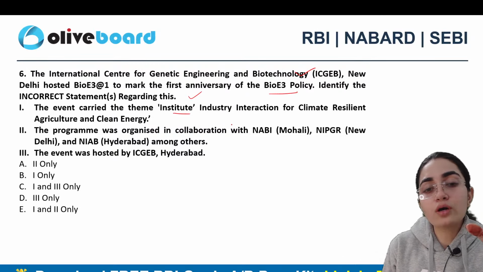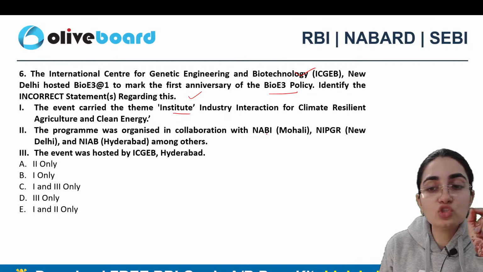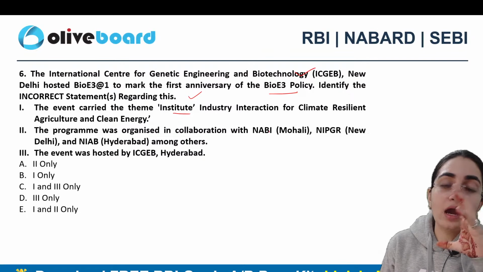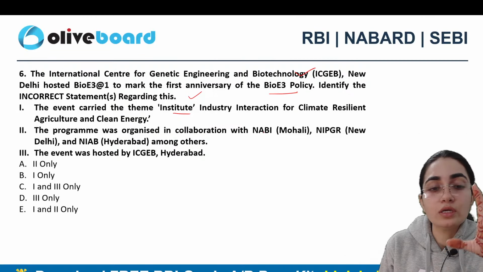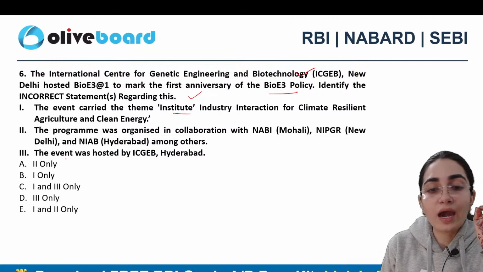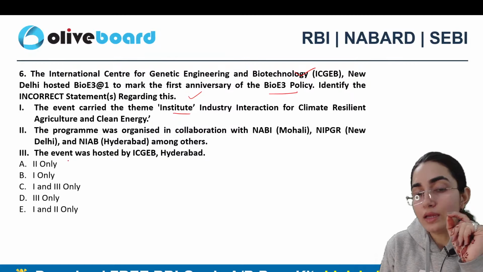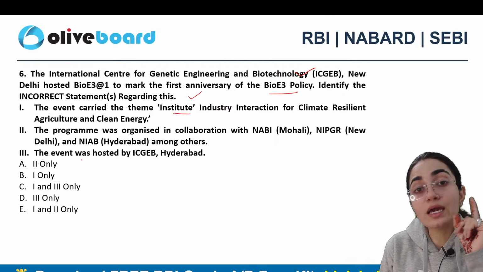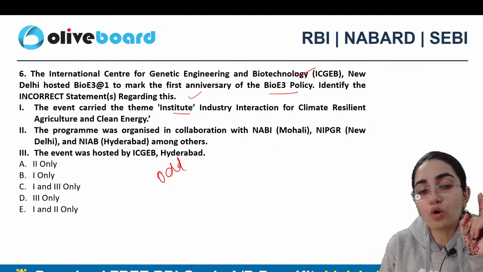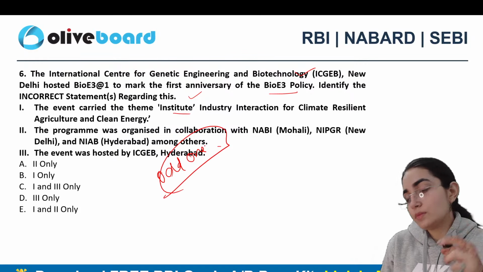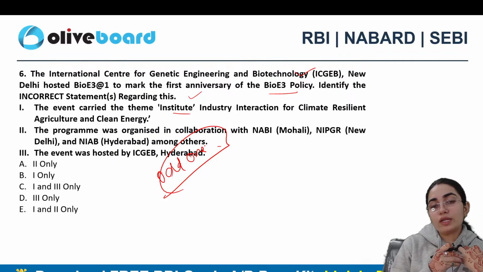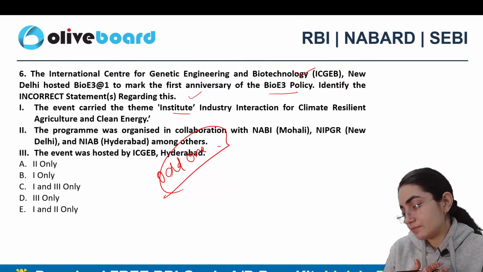The program was organized in collaboration with NABI Mohali, NIPGR New Delhi and NAB Hyderabad, among others. The event was hosted by ICGEB Hyderabad. Tell me which one exactly is the incorrect one. People need to tell me the odd one here. Is it A, B, C, D, E?